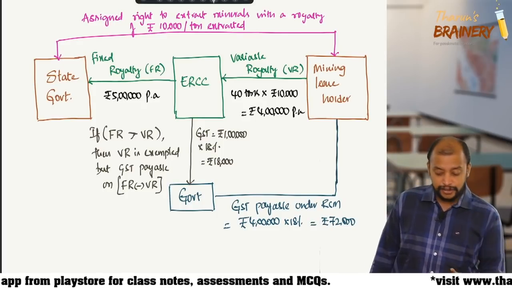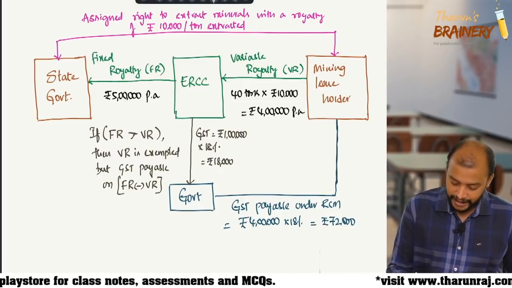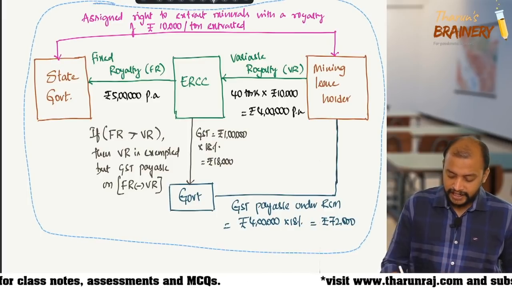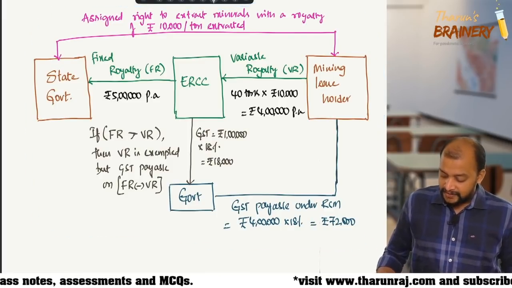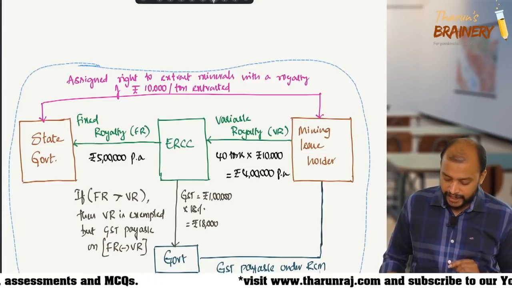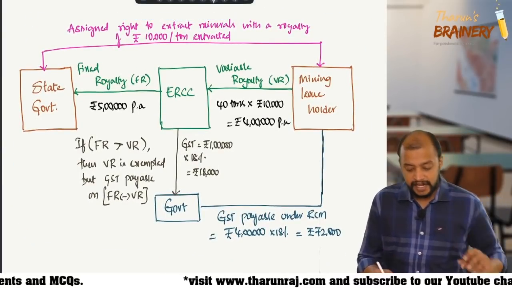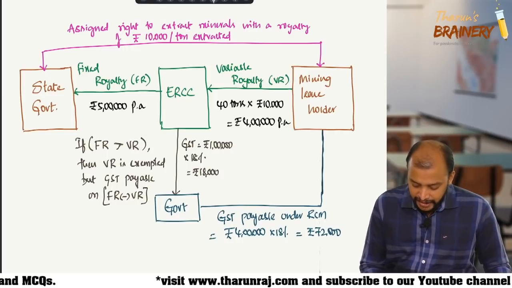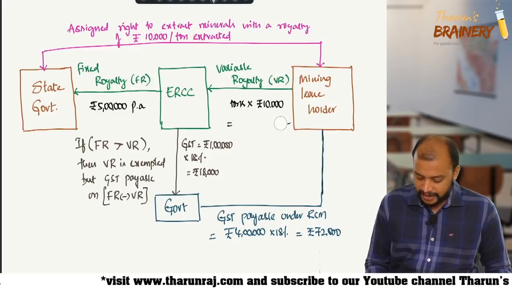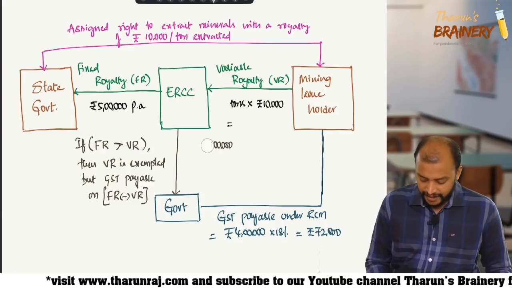Now we will see another situation where ERCC will get a gain. So this was when fixed royalty is greater than variable royalty. Now I am taking another situation where fixed royalty will be less than variable royalty. Let's see that. So it is not 40 tons, say it is 60 tons.